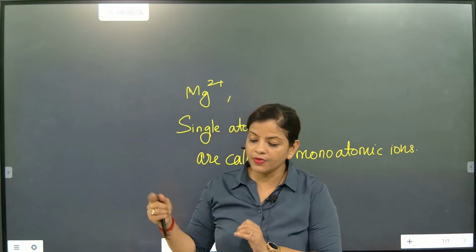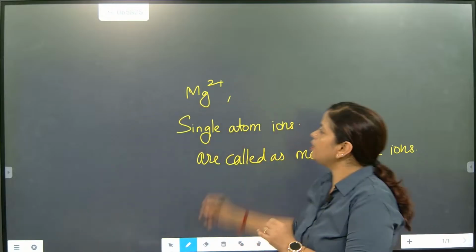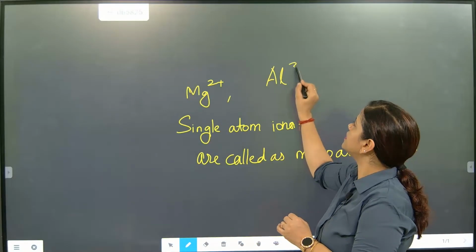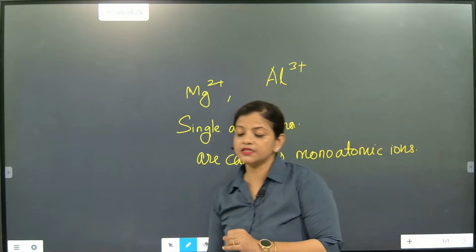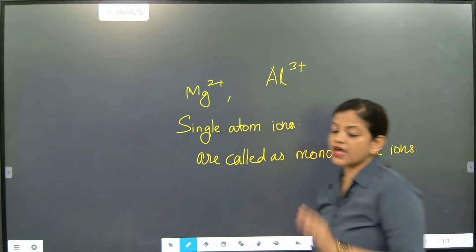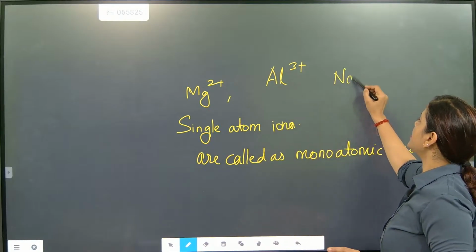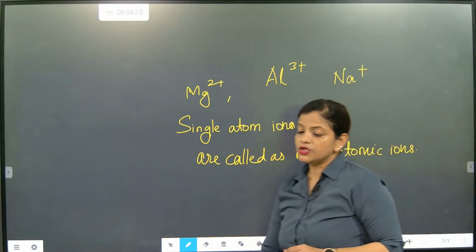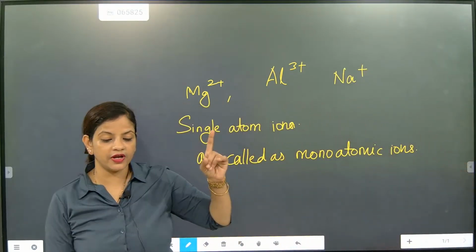Aluminium, Al3+. Yes, aluminium will become Al3+. So it has exactly the capability to donate. Yes, it is exactly going to donate. Here Na+ is the sodium ion. Yes, so sodium is exactly going to give one.